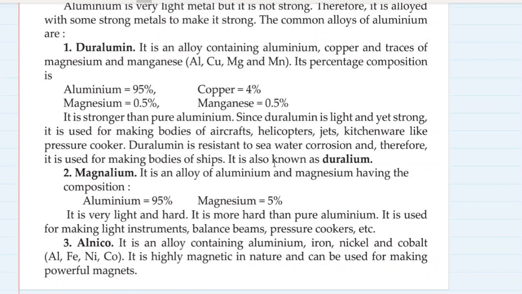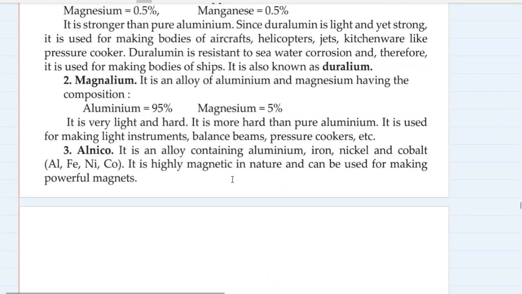Since duralumin is light yet strong, it is used for making bodies of aircraft, helicopters, jets, and kitchenware like pressure cooker. Duralumin is resistant to seawater corrosion and therefore it is used for making bodies of ships. It is also known as magnalium. Magnalium has 95% aluminium and 5% magnesium, light and hard, harder than pure aluminium, so it is used for making light instruments like balance beams, pressure cooker, etc.